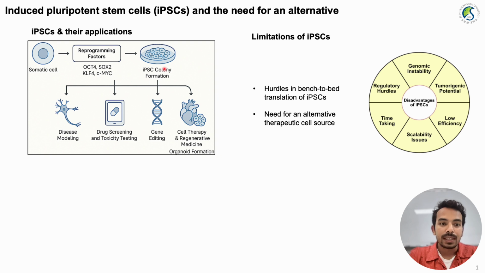These iPSCs can be differentiated to different cell types, and these cell types can be used for multiple applications like disease modeling, drug screening, and cell-based therapy for regenerative medicine. Despite the tremendous potential, these iPSCs have multiple limitations like genomic instability and tumorigenic potential. One of the main challenges for the bench-to-bed translation of iPSC-based therapy is the tumorigenic potential of iPSCs.